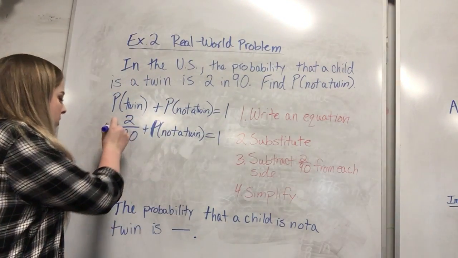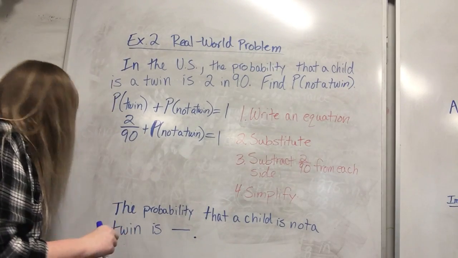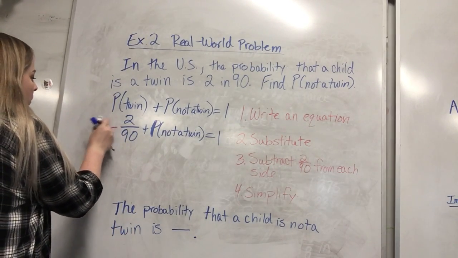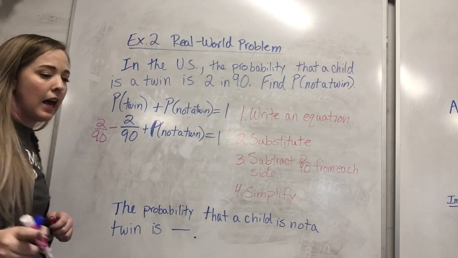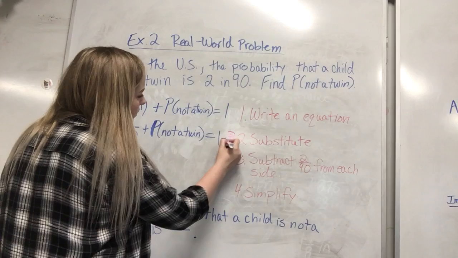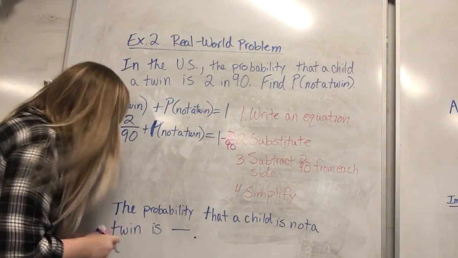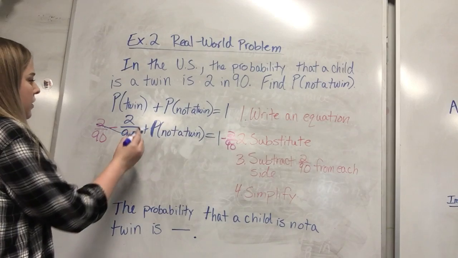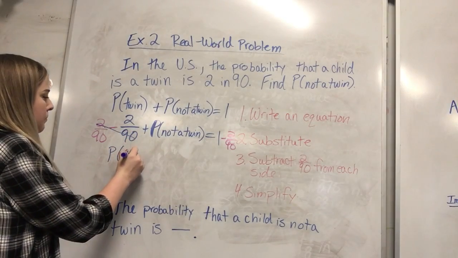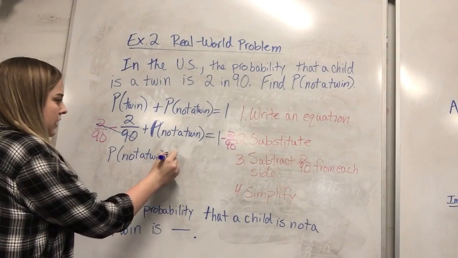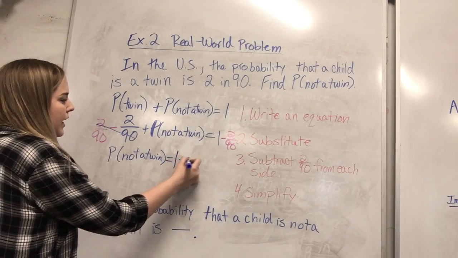So if we subtract 2 over 90, let's use pink. We're subtracting 2 over 90 from both sides, right? I'm going to squeeze this in here. All right, we subtract it from both sides. This cancels out, right? So we're left with the probability of not being a twin, or not a twin. And that's going to be equal to 1 minus 2 over 90.